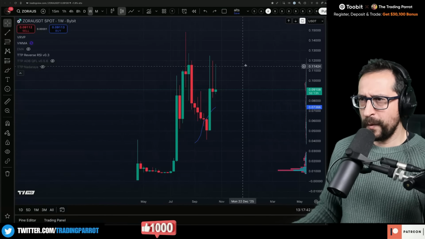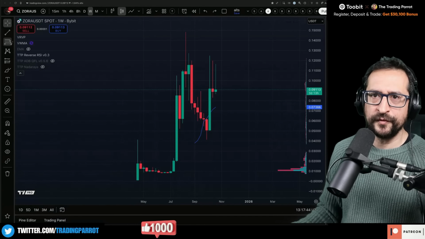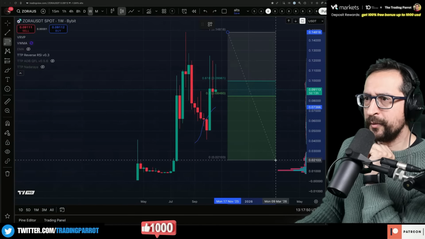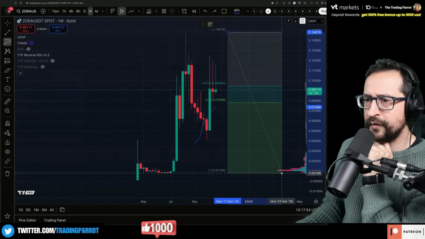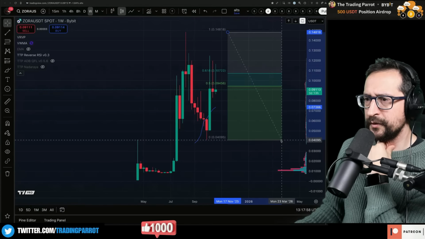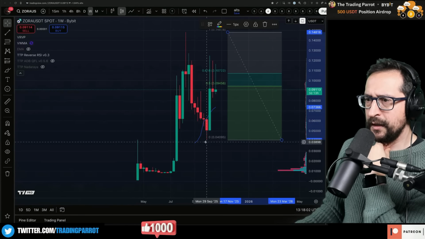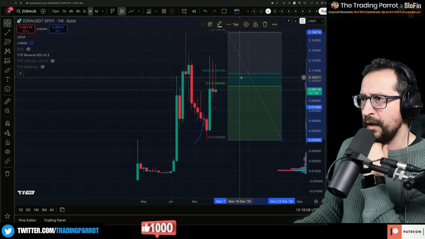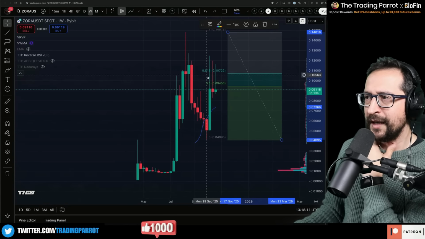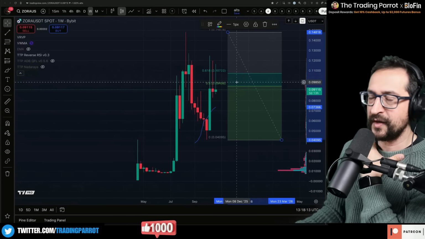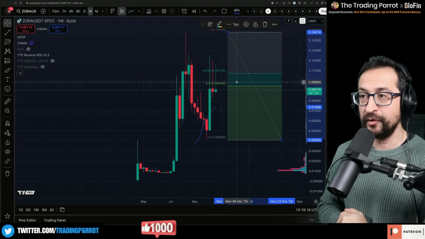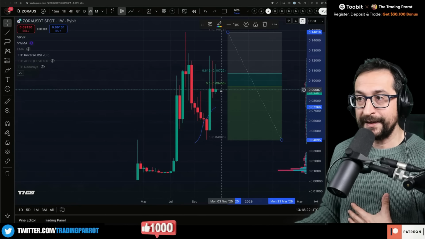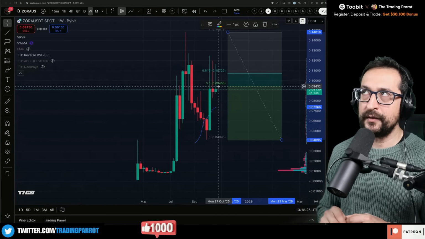Anyways, Zora, where are we in here? I'm interested to do some Fibonacci's on this. We don't have much history, so let's hope I put this in the right way. From bottom to top, sorry, from here to here. So this collapsed all the way here, and it came into the golden pocket 0.5, 0.618, and it hasn't been able to put a candle close inside the golden pocket. That will be great for continuation. When you retrace and you do a pullback and you come back like this and you get rejected by 0.5, it is mild bullish.